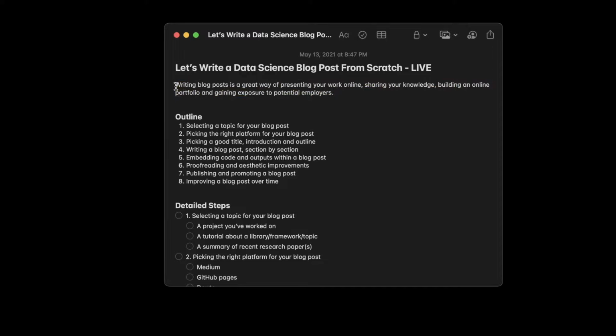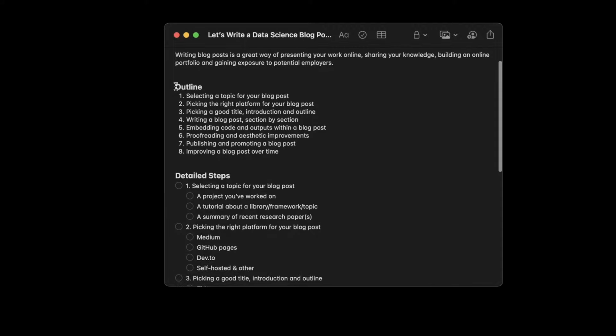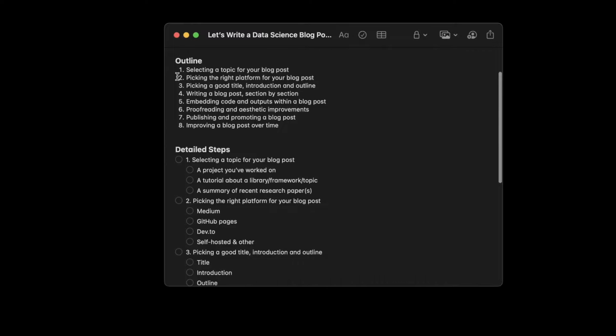Okay, so those are the benefits of writing blog posts, and I cannot overstate it. I have personally worked with over a dozen people where we have figured out what blog posts should be written to target a specific kind of job, and eventually they have ended up getting into a job like that. So do focus on that. Whenever you're building a project, just set aside 30% of the time at the end for writing a blog post.